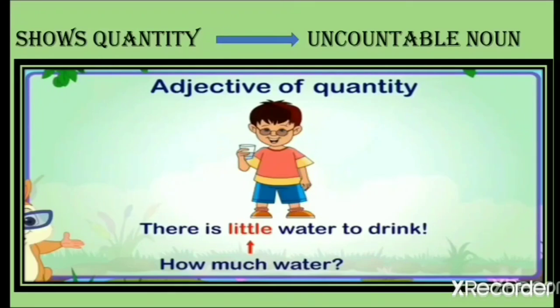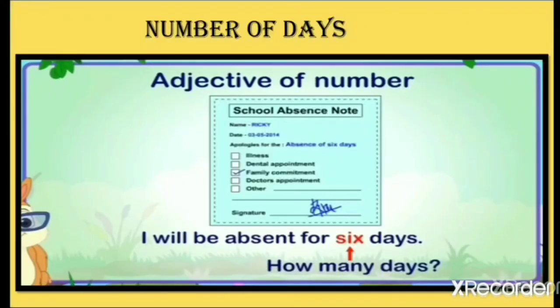Okay. Next we'll see the adjective of number. Let's see the sentence. Now you can see there's a structure given here, a kind of note, a school absentee note, where a signature is given from a teacher, and this sentence says, I will be absent for 6 days. Now the word 6 gives the answer of how many days.